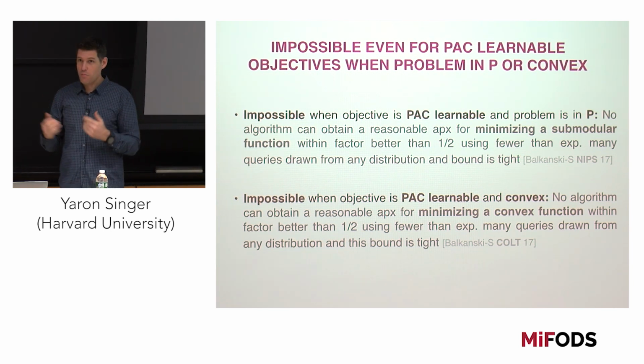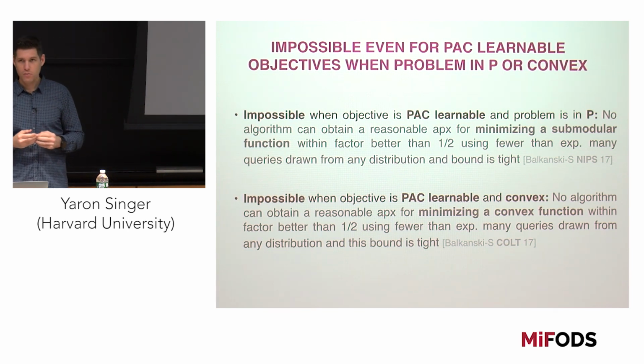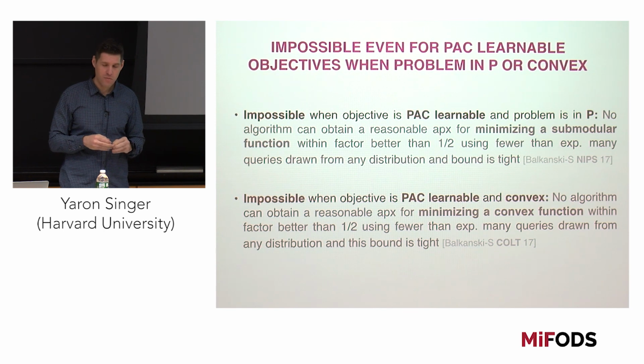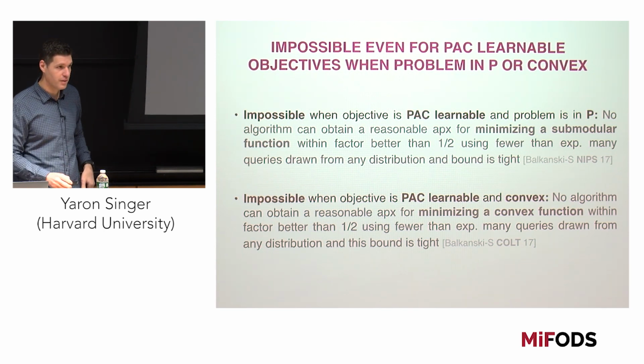We tried to come up with examples like this and were not successful. I'm not saying that there aren't any. I think it's a really interesting problem, but we haven't figured it out yet.